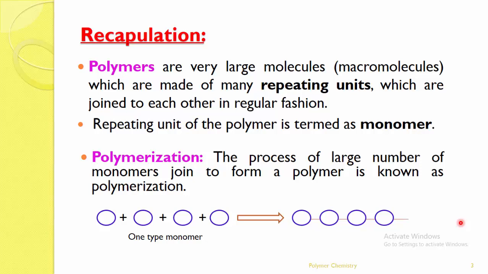Then polymerization, which we also studied yesterday. What is polymerization? The process of formation of a polymer, that is, a large number of monomers joined to form a polymer. Here you can see the examples. If the circles are monomers, these monomers are continuously repeated and joined to form a polymer. There can be one type of monomer, two types of monomers, or three kinds of monomers joined to form a polymer.